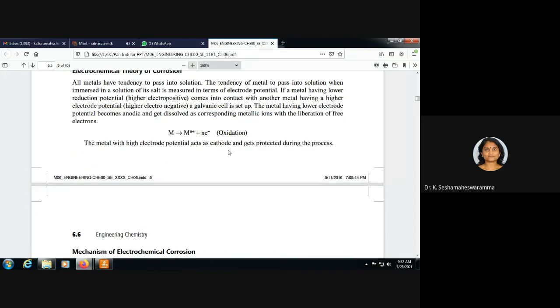This is oxidation. Here oxidation occurs. The metal with high electrode potential acts as the cathode. The metal having lower electrode potential acts as the anode and automatically dissolves, with oxidation occurring. At the anode, oxidation always occurs and the metal releases electrons. The metal having high electrode potential acts as the cathode and gets protected during the process.